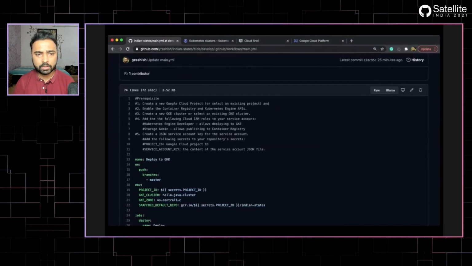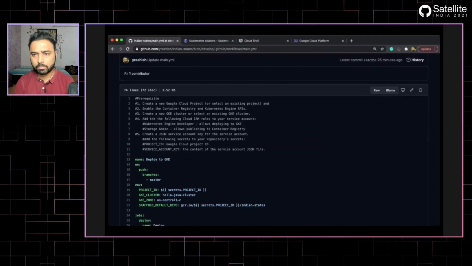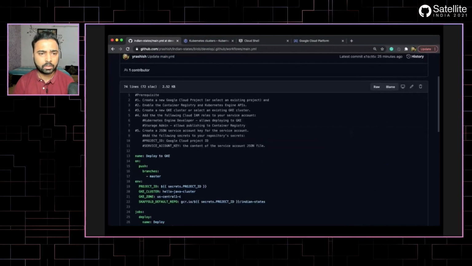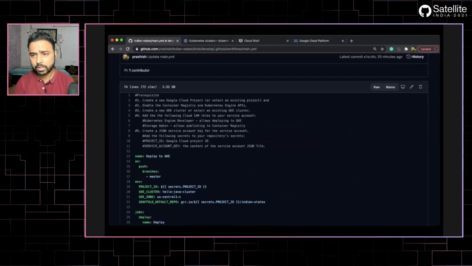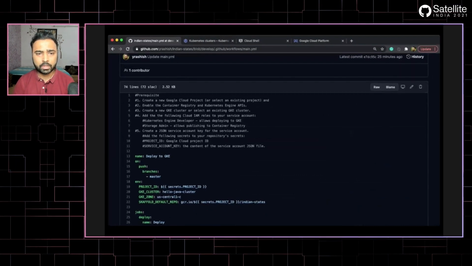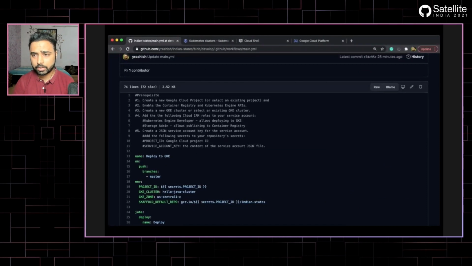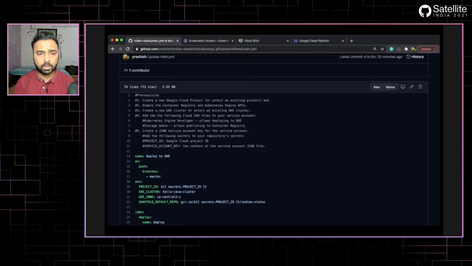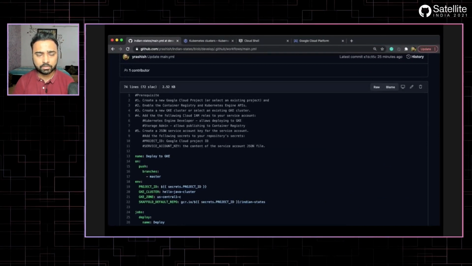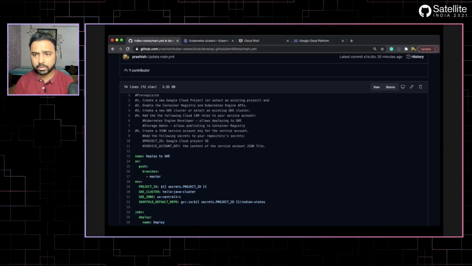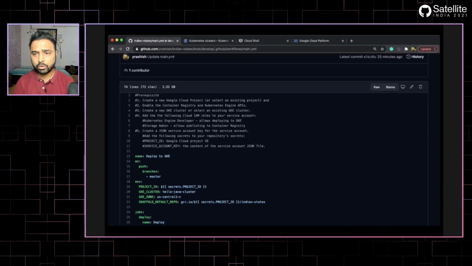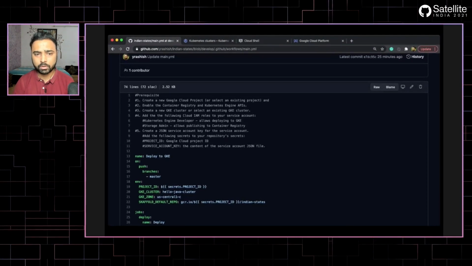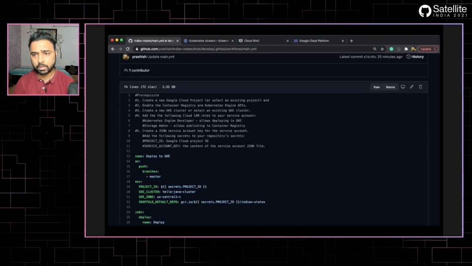So this YAML file is typically in your .github root directory, and these are some of the prerequisites required. Since you are deploying to GKE, you need a Google Cloud project and container registry, and the Kubernetes Engine API needs to be enabled. Obviously you need a GKE cluster, which I already have. And then you need some specific roles enabled, so that you can push or deploy using your service account key.